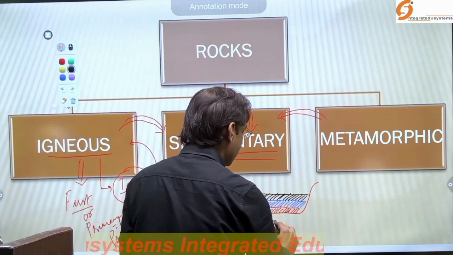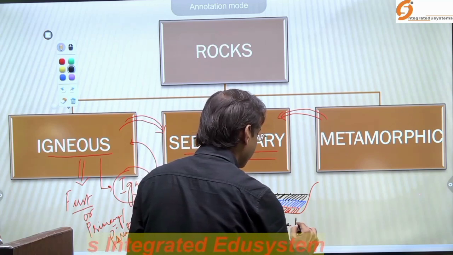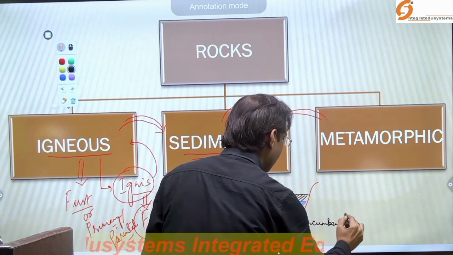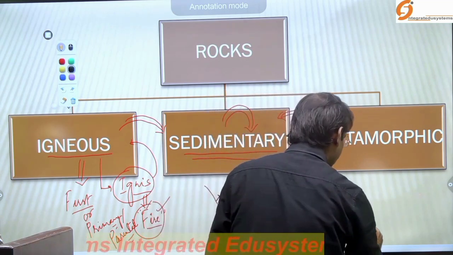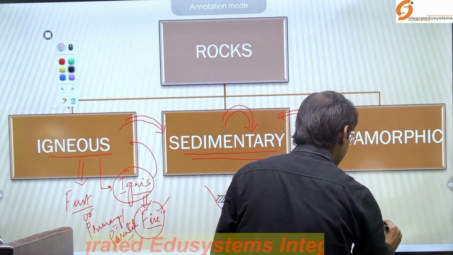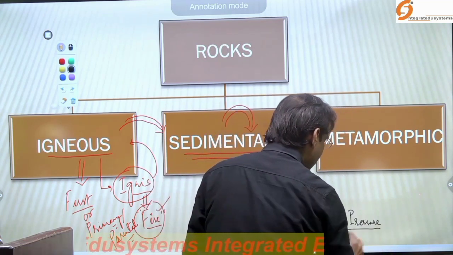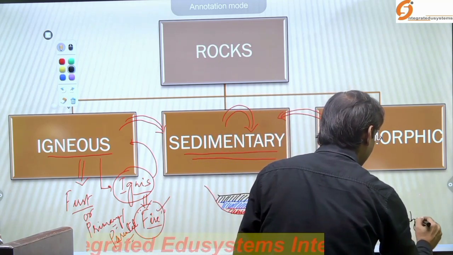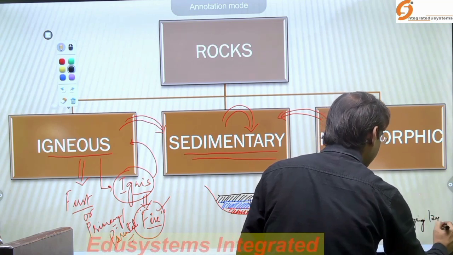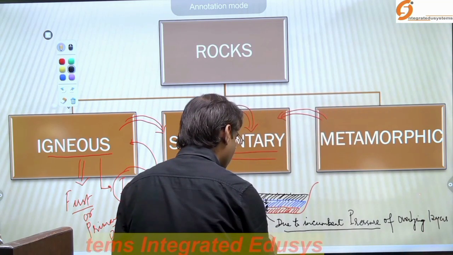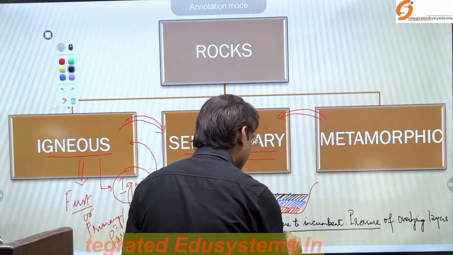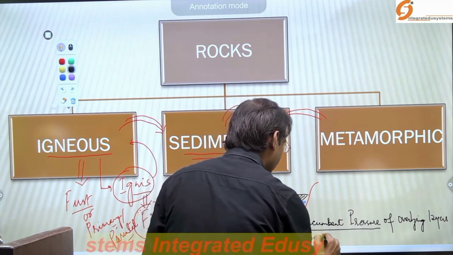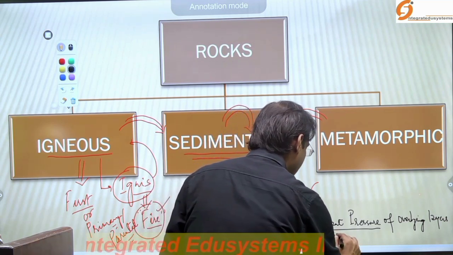the solidification takes place. So due to the incumbent pressure, later I will give you a detailed idea, but just as an introduction, due to the incumbent pressure of overlying layers on underlying layers, what did it lead to?